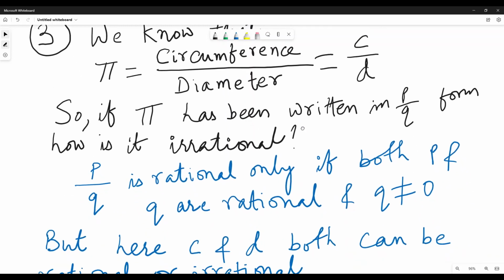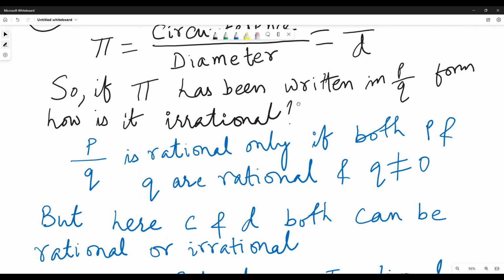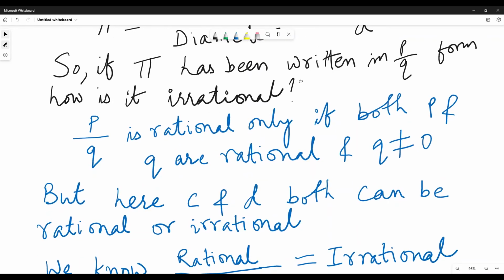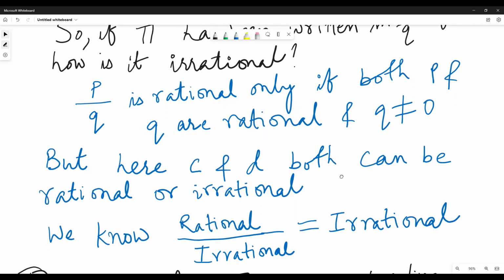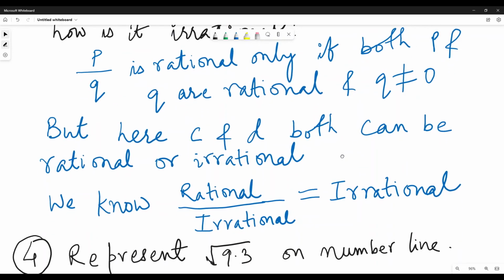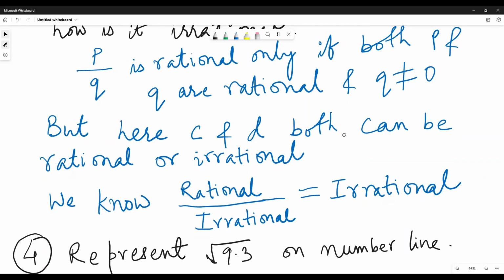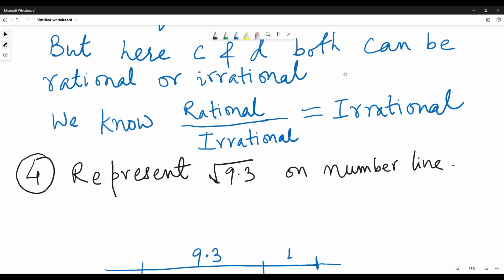So if pi has been written in P by Q form, how is it irrational? P by Q is rational only if both P and Q are rational. But here C and D both can be rational or irrational. So we know that rational divided by irrational is always irrational.